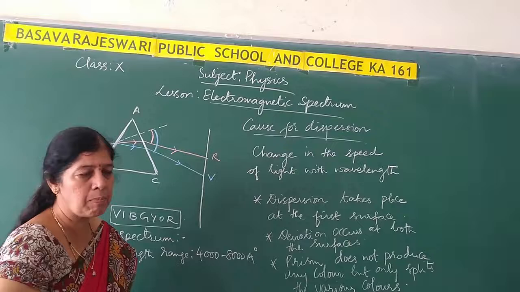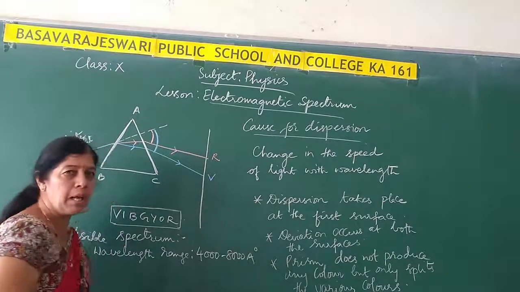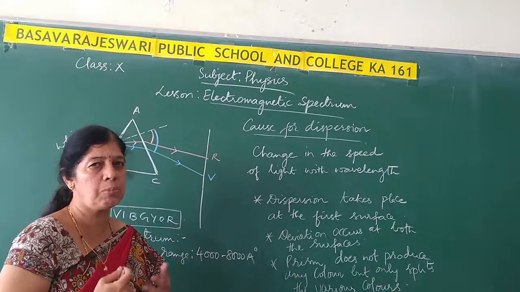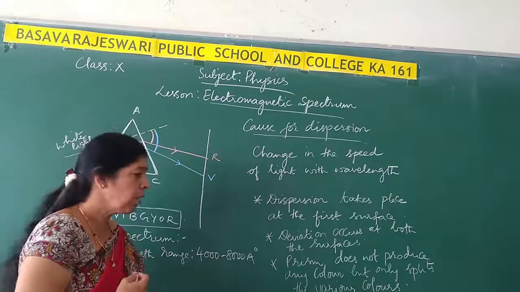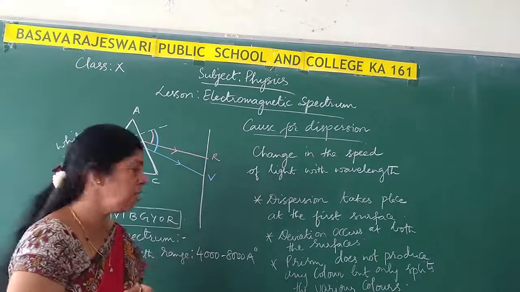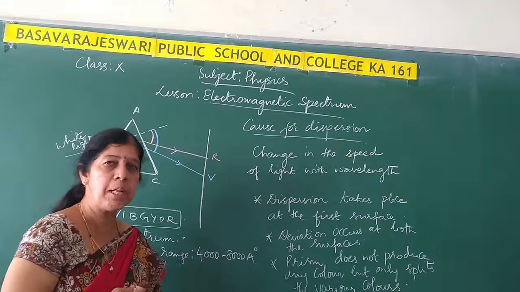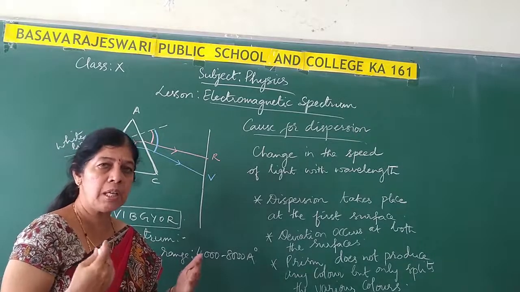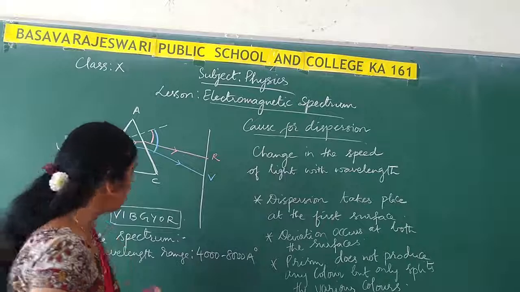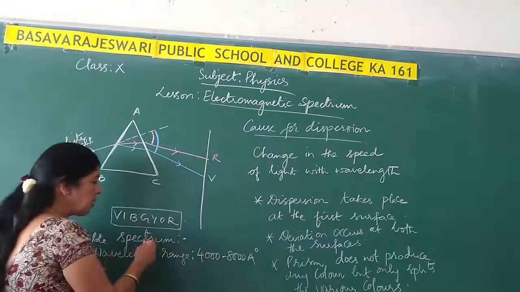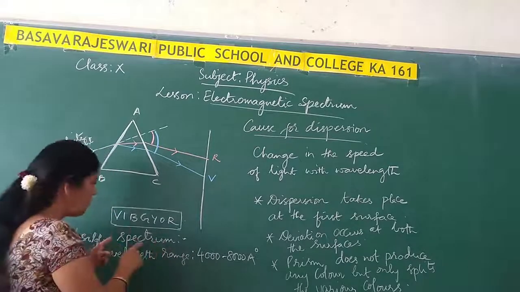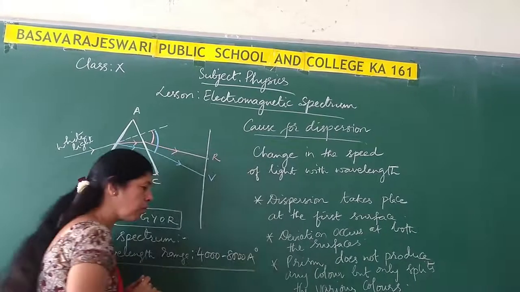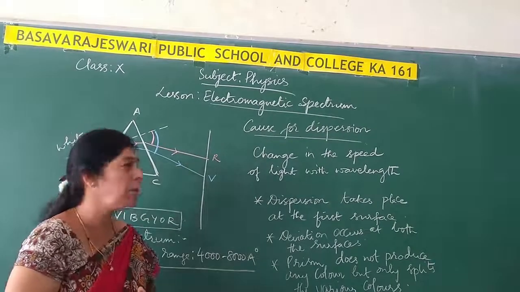Why? Because this spectrum is of visible light. Visible light means the light which enables us to see all the objects around us, is it not? Light is electromagnetic radiation, and visible light means the light which helps in photosynthesis, the light which enables us to see all the objects around us. And this spectrum is of visible light, so it is called the visible spectrum. And what is the wavelength range we have learned? The wavelength range is 4000 to 8000 angstrom units.